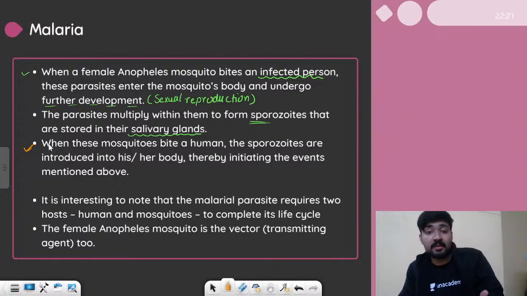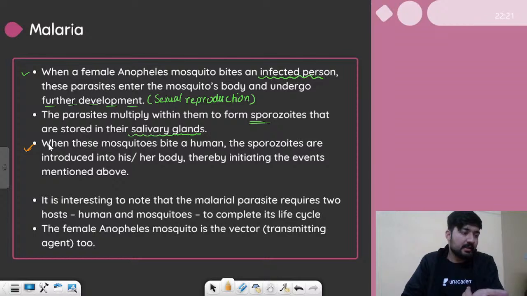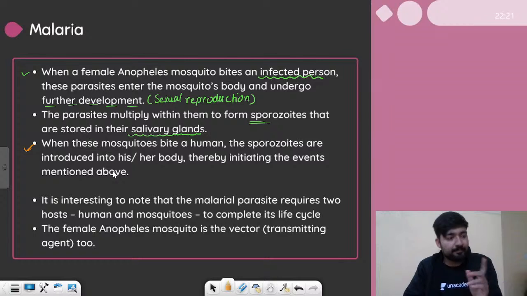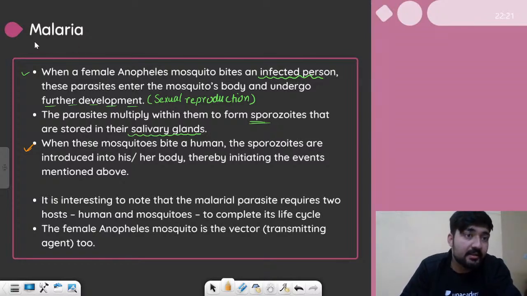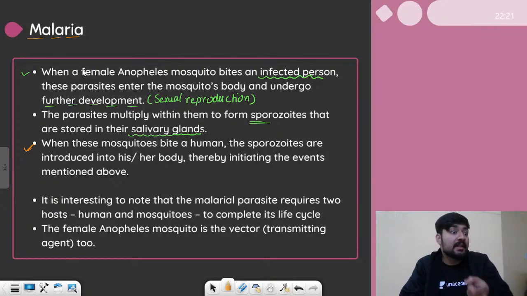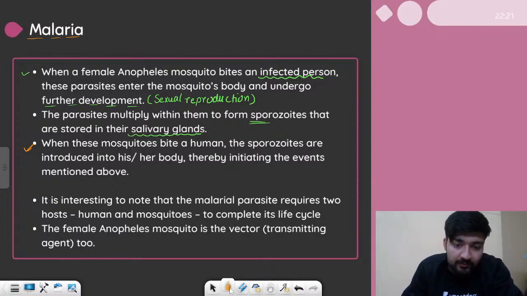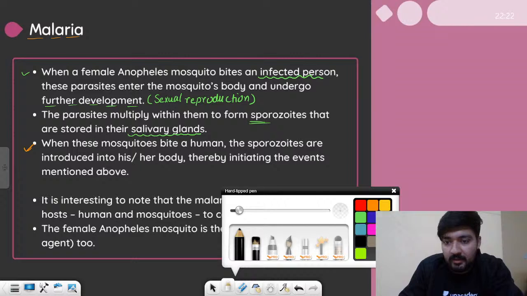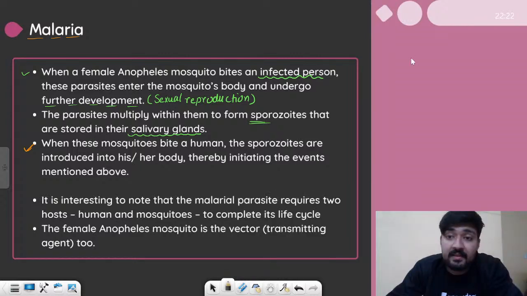Now, when a normal mosquito bites an infected person, the mosquito gets infected, and this is how they transfer diseases from one individual to another. So that is how this disease-causing plasmodium spreads from one human being to another. All right, that is why malaria is communicable. It is infectious, not directly but indirectly. So we have two terms for communicable diseases. Communicable diseases are also known as infectious diseases.